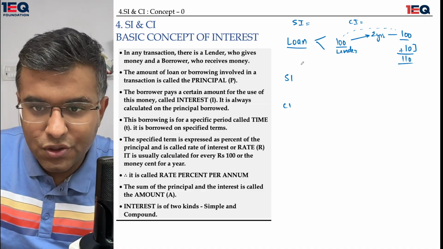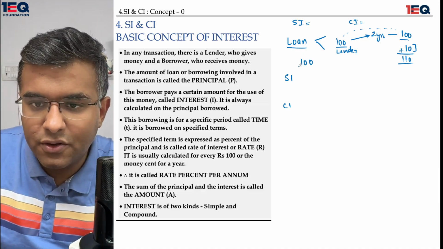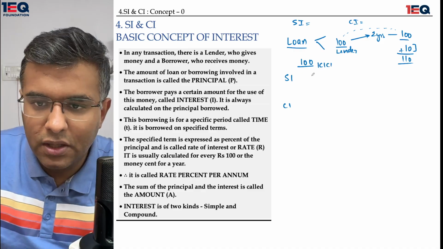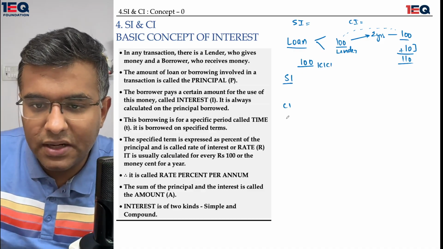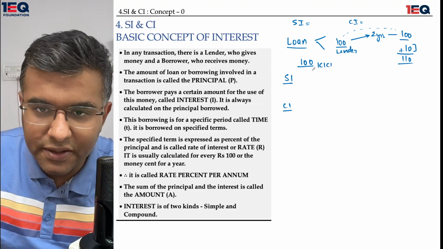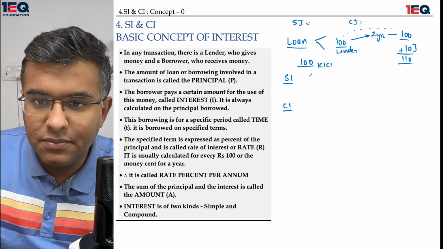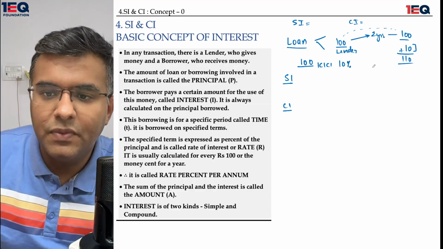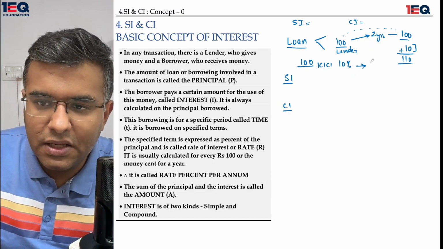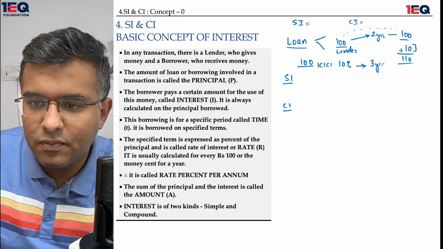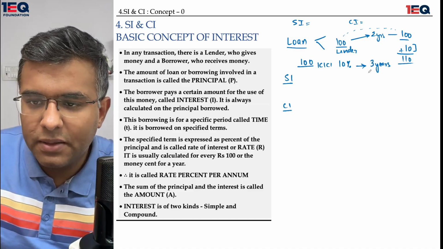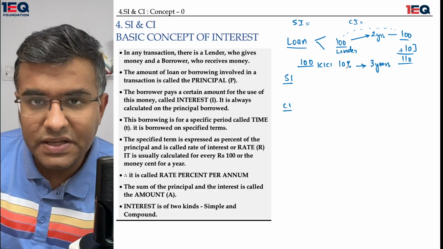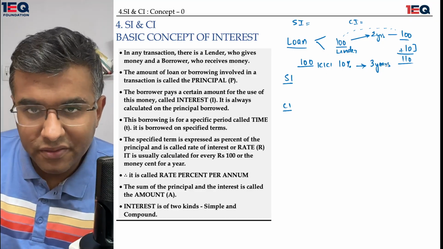I'm assuming the same example. I borrowed 100 rupees from, let's say, ICICI Bank. ICICI Bank told me that they would give me the money on simple interest, and the interest rate they gave me was 10%. Let's assume I kept this money with me for 3 years. So ICICI Bank gave me a 10% rate of interest for a period of 3 years.